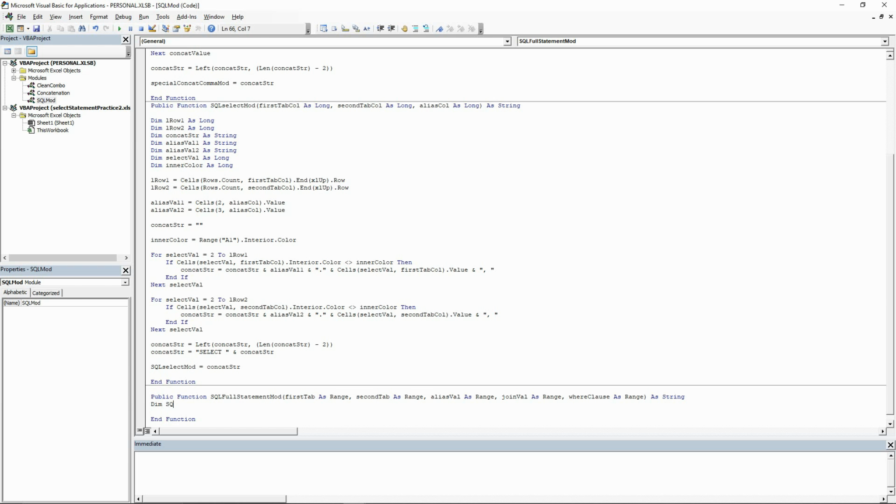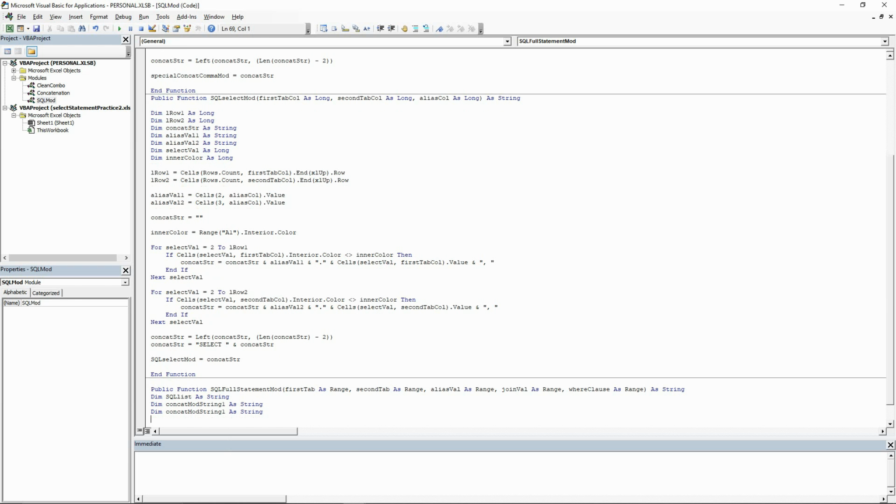We will need a variable for our SQL string. We will need a variable for our strings that will be returned by our function calls. We will need 2 strings for our alias values.